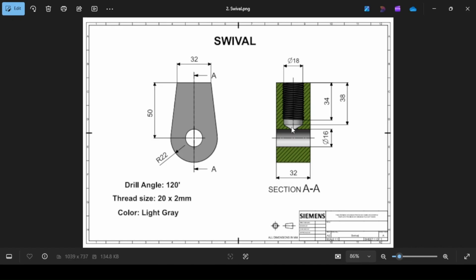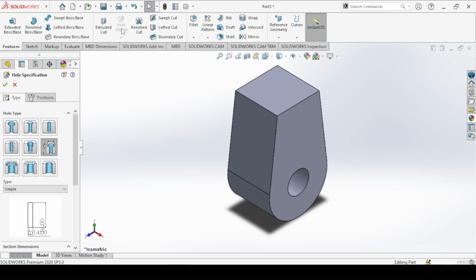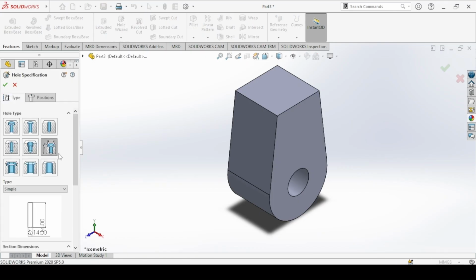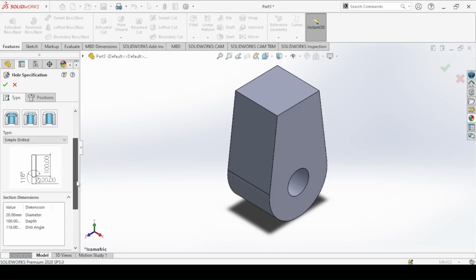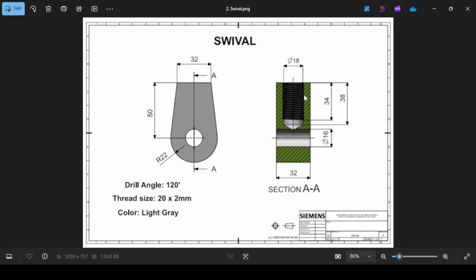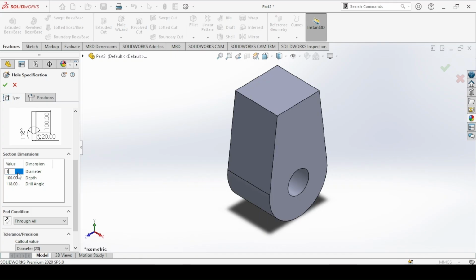Then we'll have a drilled hole here. So come to hole wizard, a legacy hole, and the type of hole is a simple drilled hole. Diameter of the hole is 18 millimeters, and then the depth is 38 millimeters. So under the depth, we come to the end condition and set it to blind before we can change it to 38.